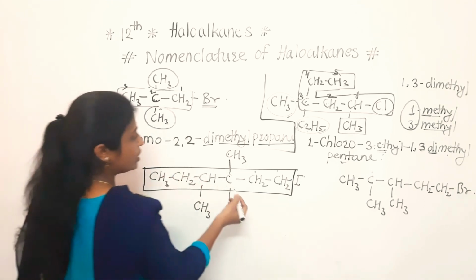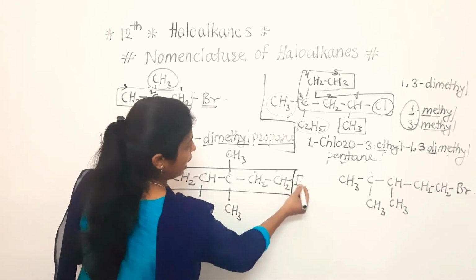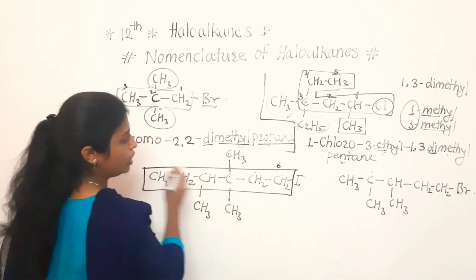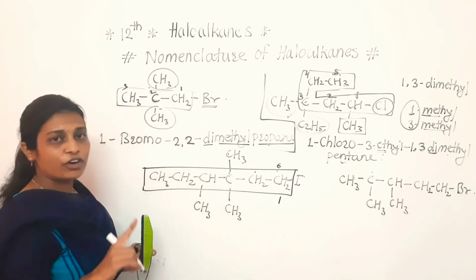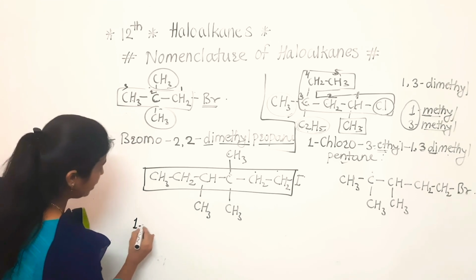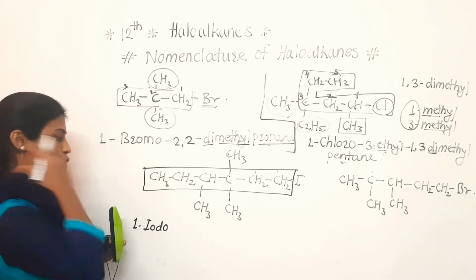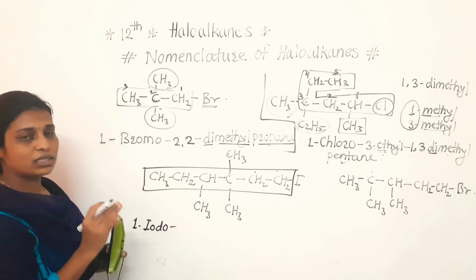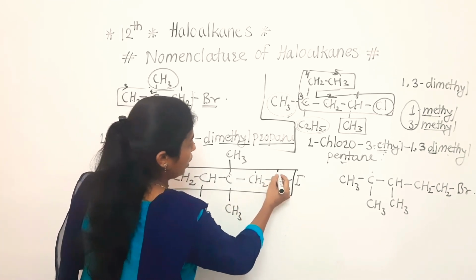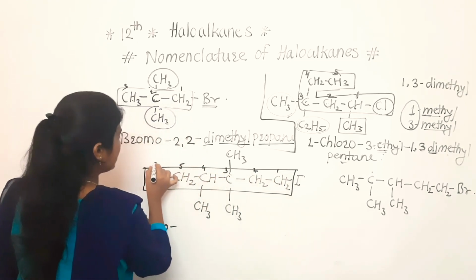Clear? So numbering. If we start numbering from left to right, the iodide is coming at the 6th position. But if we start from right to left, it is coming at the first position. So we will prefer to write 1 iodo. After that, if a substituent is there, then at what position? See, we have started numbering from this side. So 1 2 3 4 5 6.